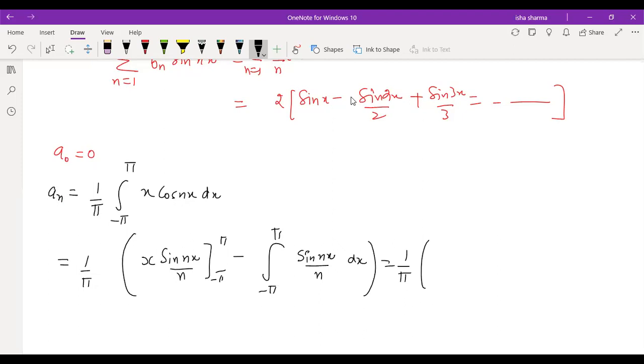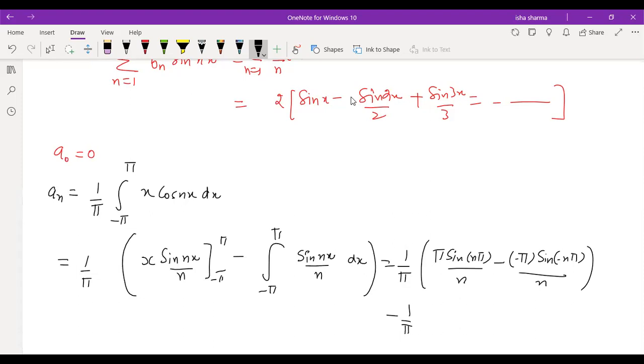Now in the first term, you just substitute the upper and lower limit. So this is pi times sine n pi by n, minus the lower limit, which is minus pi times sine of minus n pi, because for x you have to substitute minus pi, by n. And for the next term, I'm taking the minus common, with 1 by pi outside.